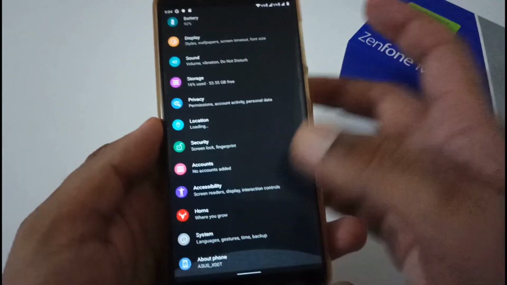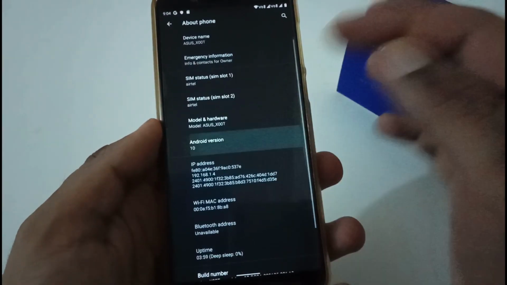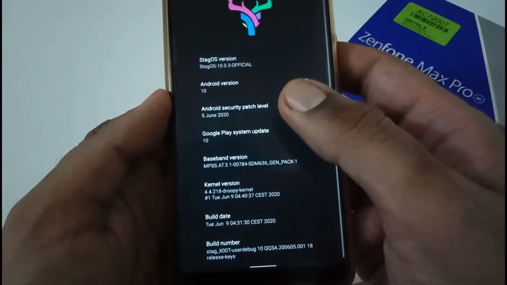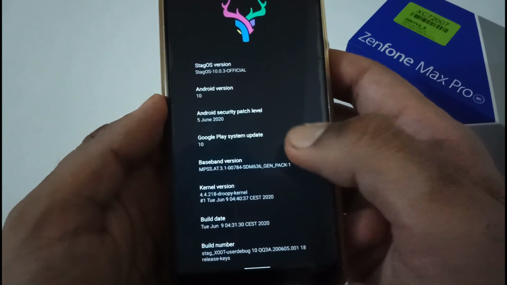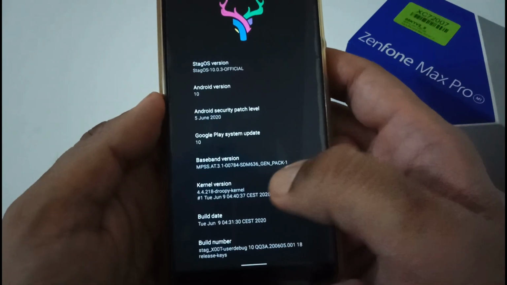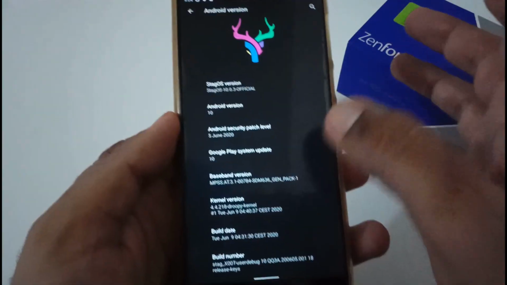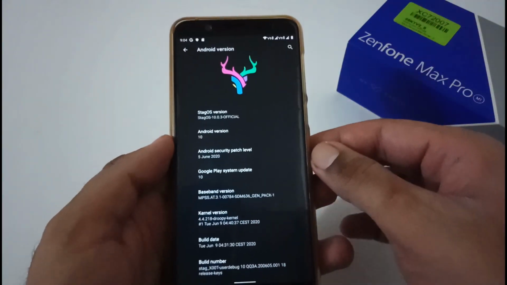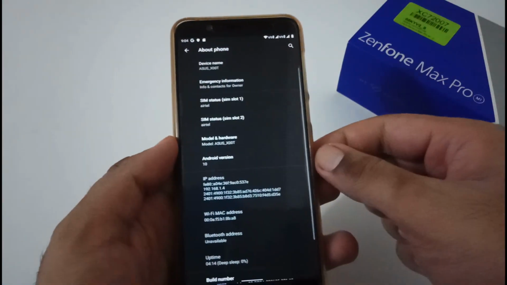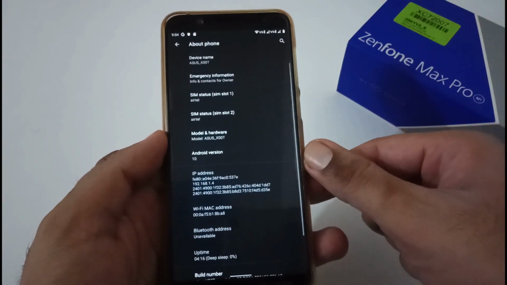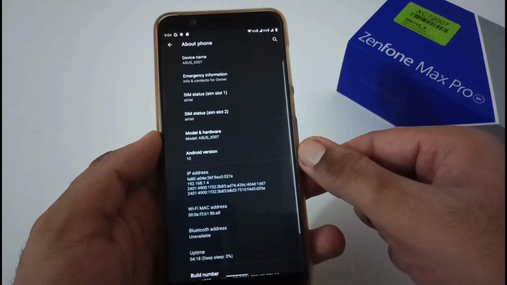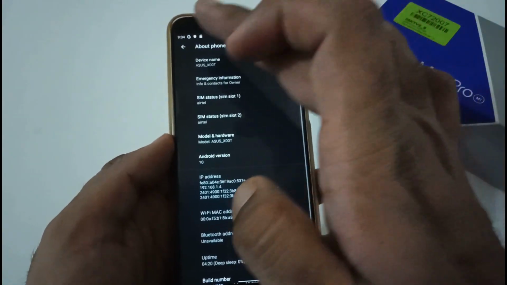Just for confirmation, let me go to the about section again and show you everything we discussed earlier. Everything is the same, like the 5th June 2020 security patch, kernel, build number and so on. So this was all from my side related to the analysis, or review, of the Stag OS ROM on our beloved handset, the Zenfone Max Pro M1.